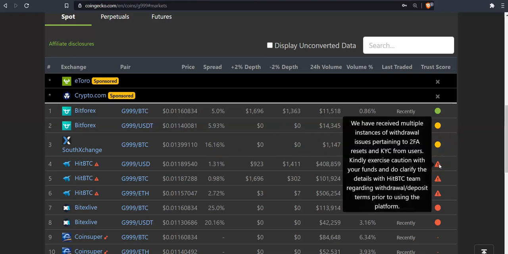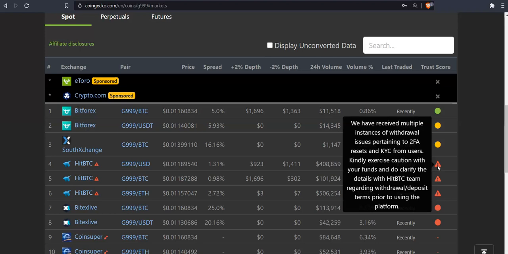Then we go below that and we see something not really too good here. If we have a look at HitBTC, there's a message that comes: we have received multiple instances of withdrawal issues pertaining to 2FA resets and KYC from users.